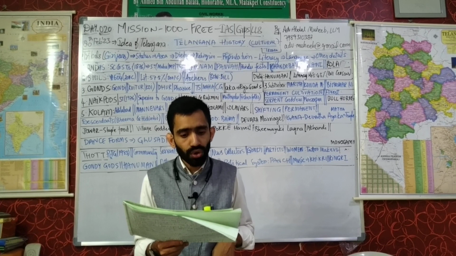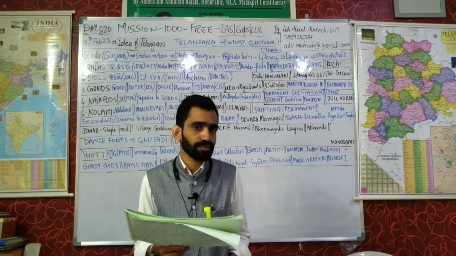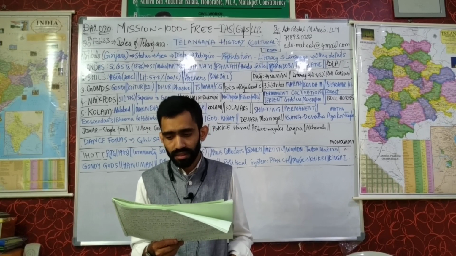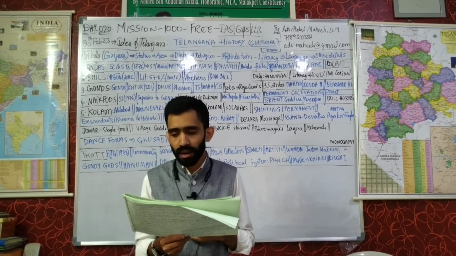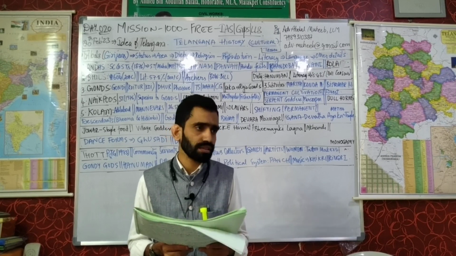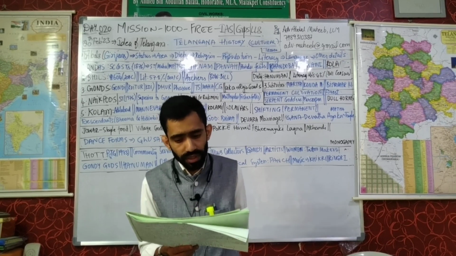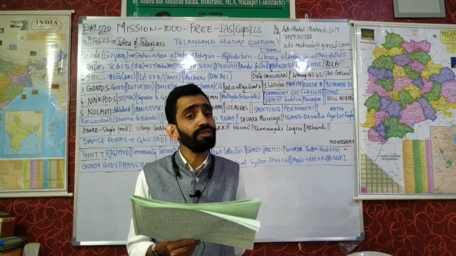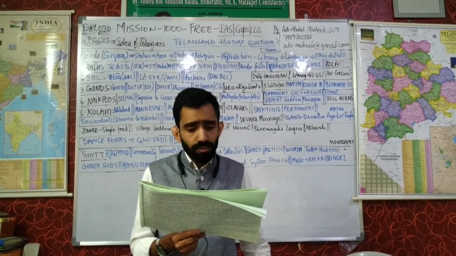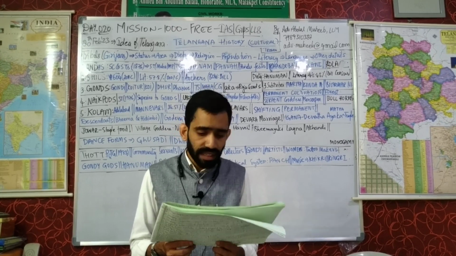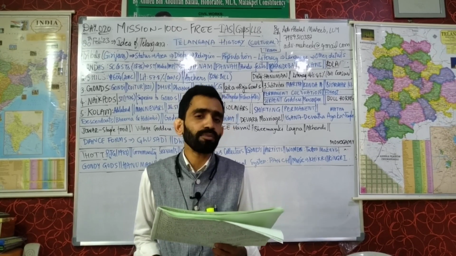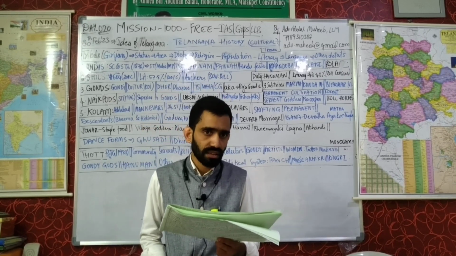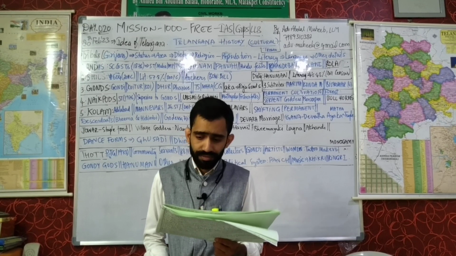Next we have growth rate of per capita income. Growth rate of per capita income at current prices and growth rate of per capita income at constant prices. Now when we see the relation between the two, we see that the per capita income at current prices is always greater than per capita income at constant prices. What is the reason? Because the price level rise is the reason. The inflation is the reason.